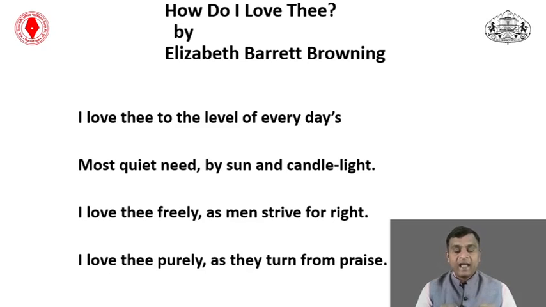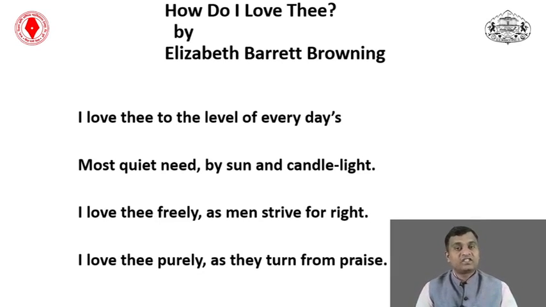So she said that I love thee freely as men strive for the right, as a human being wants freedom. They want freedom to talk, they want freedom to live, they want freedom to express themselves, as our constitution offers rights for all human beings. How do they see it? I love thee like freedom, as men strive for the right, the men searching for the right, for freedom, that passion which humans have, in the same way I love thee freely.